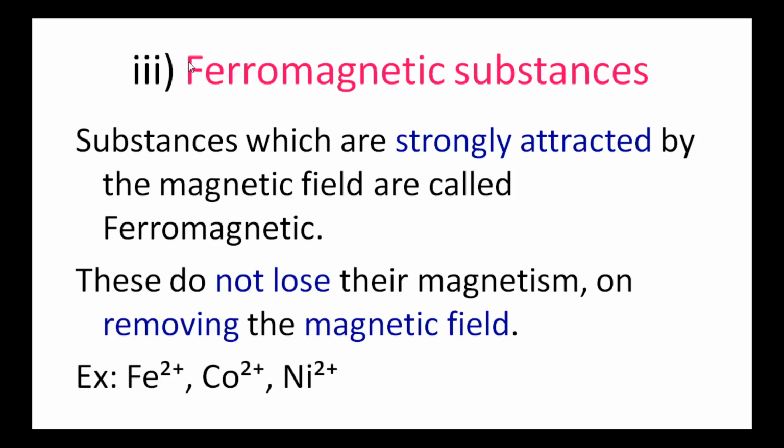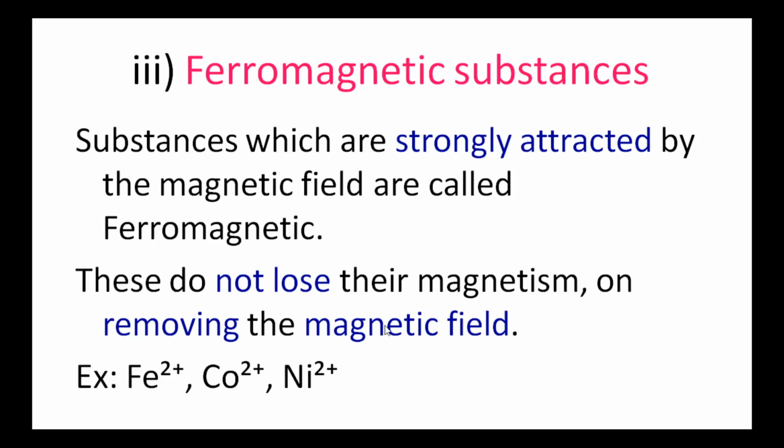Next, the third type of substances are ferromagnetic substances. What are ferromagnetic substances? Substances which are strongly attracted by the magnetic field are called ferromagnetic substances. There is a difference between para and ferromagnetic substances. Paramagnetic substances are weakly attracted by the magnetic field, whereas ferromagnetic substances are strongly attracted by the magnetic field. Paramagnetic substances lose their magnetism on removing the external magnetic field, but ferromagnetic substances do not lose their magnetism on